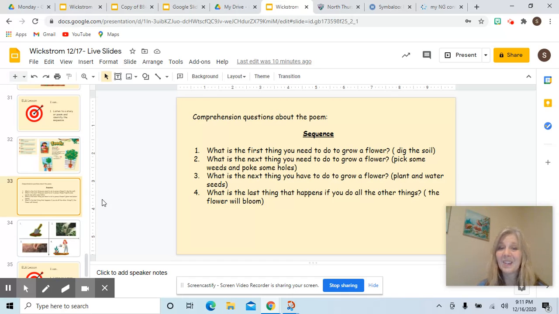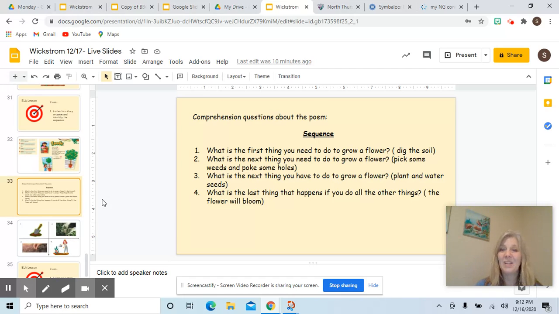Okay, when you come back, here's the next question. What is the next thing you have to do to grow a flower? Dig the soil, pull the weeds. The weeds are out. Now what? What's this? Did you see poke the holes and plant the seeds? Yes. So the third thing is you need to draw holes in the soil and put seeds in there.